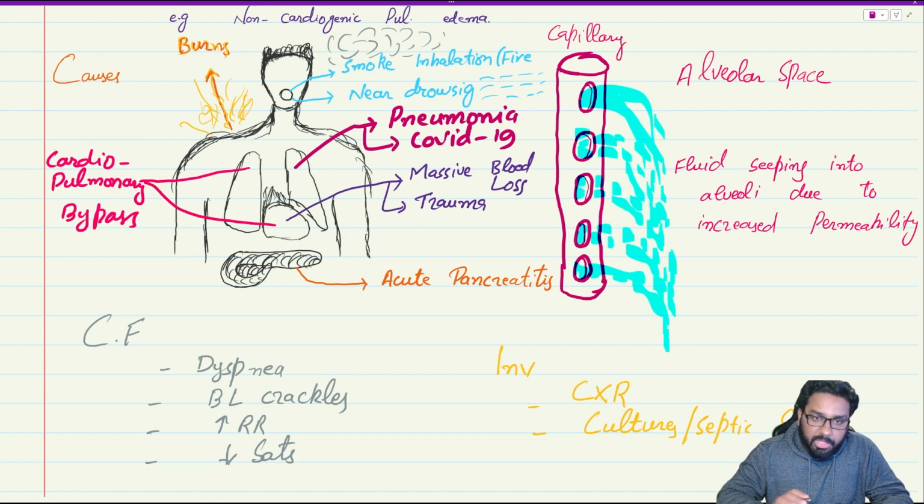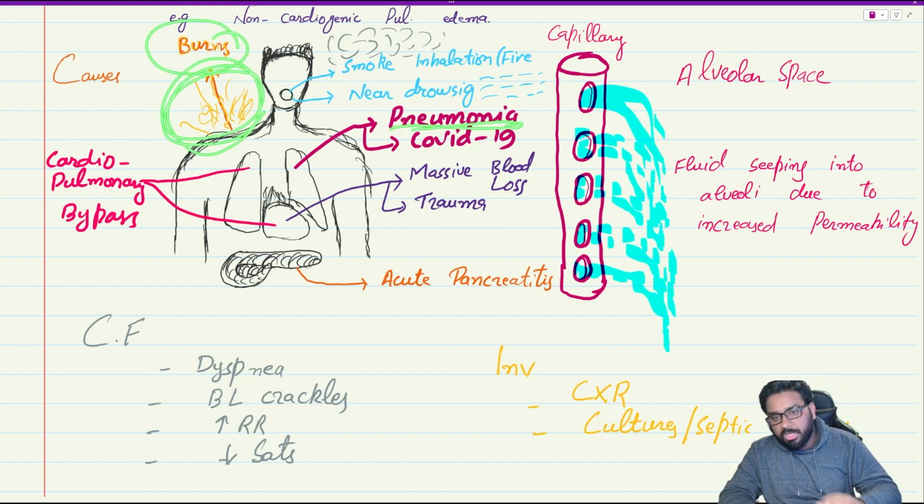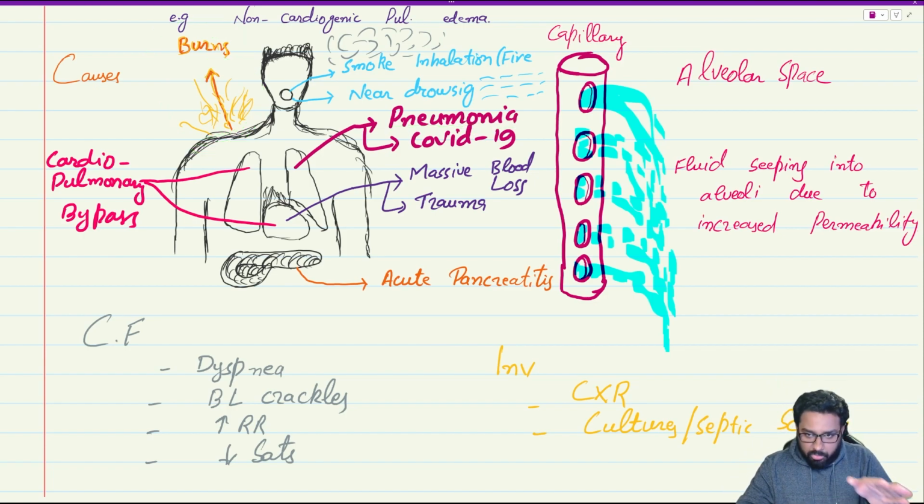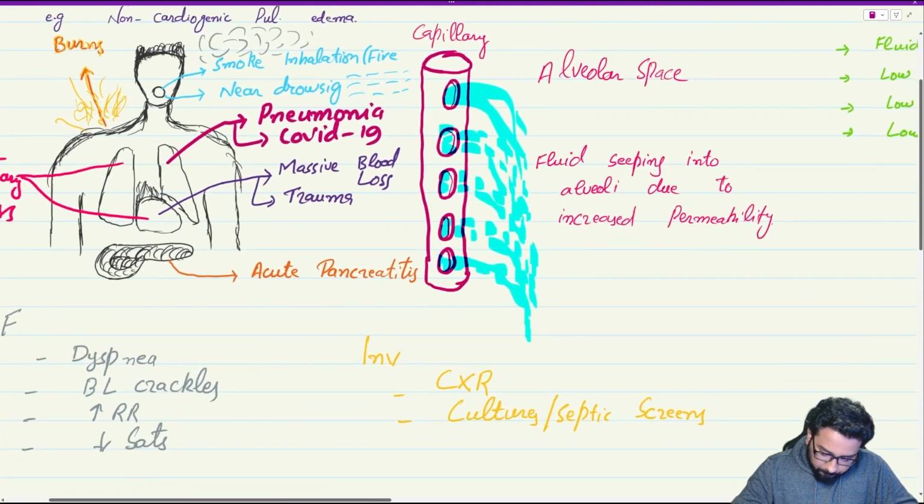So, causes of ARDS: smoke inhalation, near drowning, pneumonia, COVID, massive blood loss, trauma, cardiopulmonary bypass, burns, and obviously pneumonia, sepsis, or maybe any other source of infection leading to sepsis can lead to ARDS.